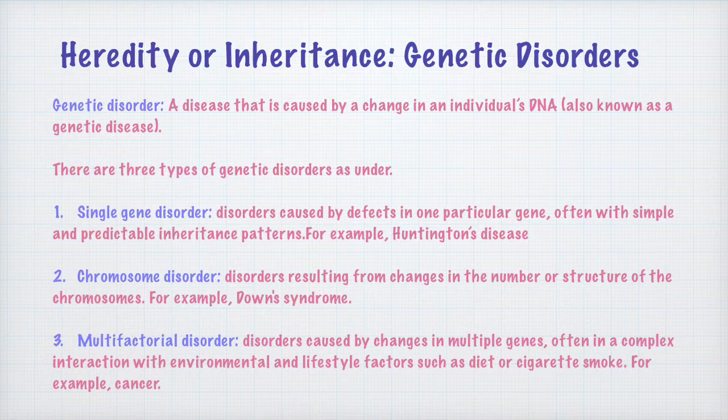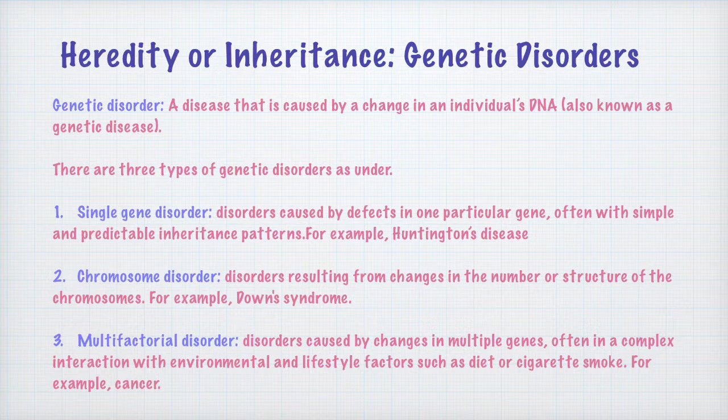So instead of 2 chromosomes, the person with Down syndrome has 3 chromosomes. It is also known as trisomy 21 for the very reason that the 21st chromosome is in the form of 3 chromosomes and not a pair. We'll be learning in this lesson in detail about Huntington's disease and Down syndrome.